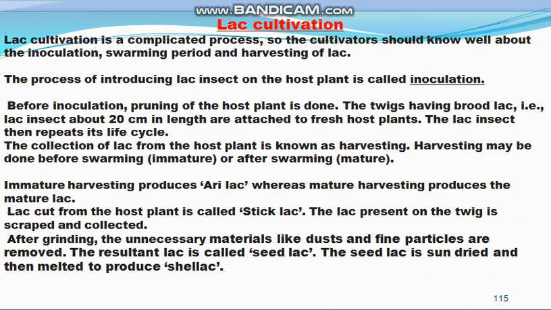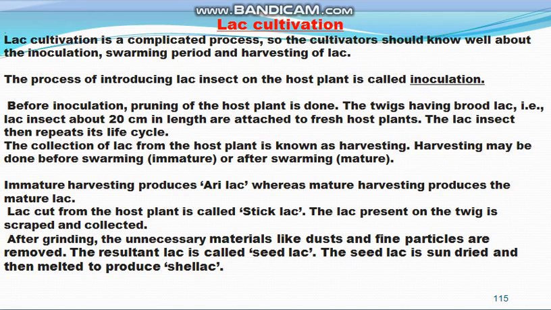So now you know that in lac cultivation, the cultivator should have knowledge of inoculation, swarming period and harvesting. First of all, the lac insect is introduced on the host plant. That process is known as inoculation. Before inoculation, pruning of the host plant is done, and then the twigs having lac are introduced on the host plant, that is, the insect is introduced on the host plant, and then the lac insect repeats its life cycle, and after the lac has been secreted,